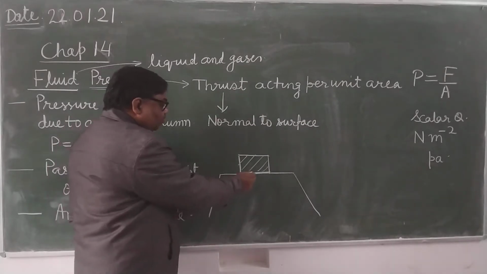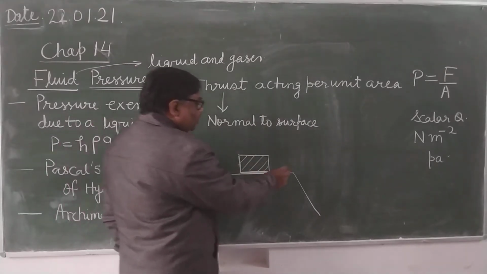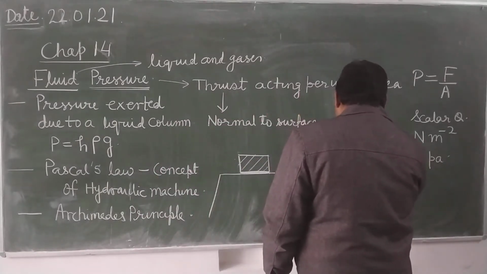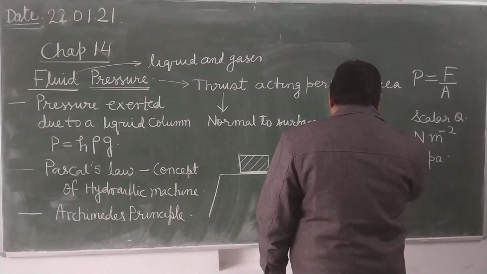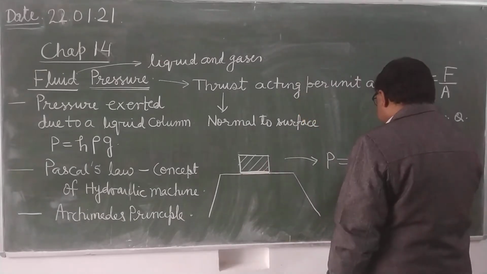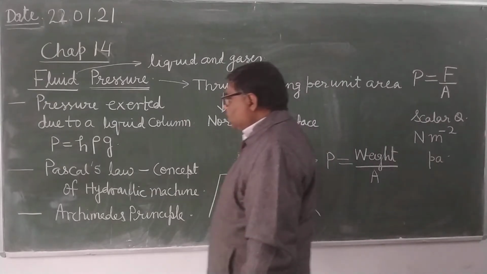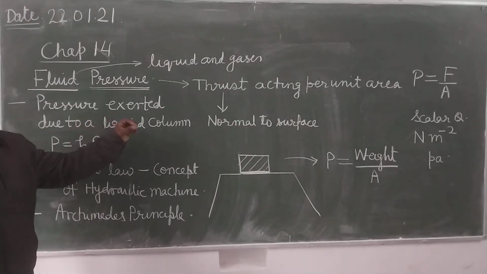Means if we assume that this area is capital A, then the pressure exerted by the book on the table will be equal to the weight of the book divided by the area of its base. Weight upon area. But in fluids, what happens? They exert pressure in all the directions.